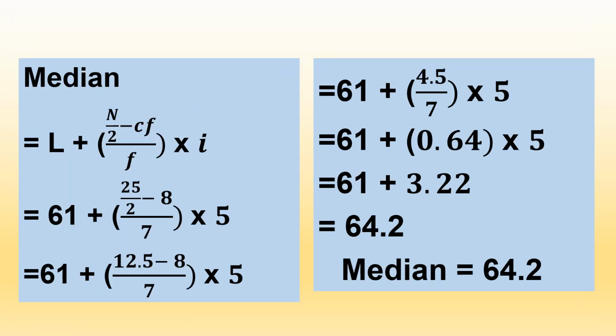Next, we apply this on the formula. The formula is median M equal to L plus (n by 2 minus CF) by F into I. So whatever values we got from the data, we apply here. Finally, we get the value 64.2. So the median of the given data is 64.2.